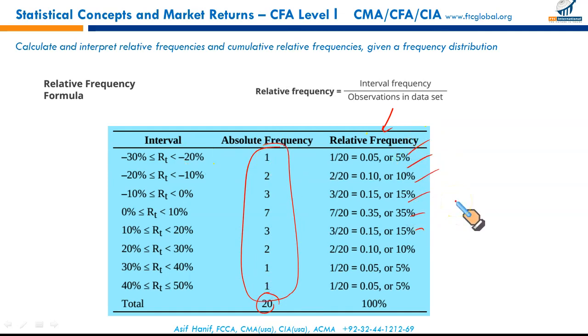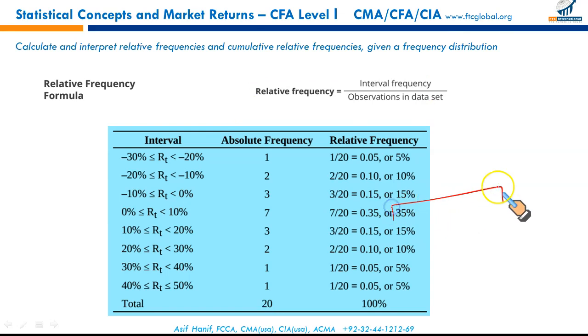We need to calculate relative frequency, and we have already used this formula in the previous slide, so we can just jump ahead. What you need to notice in this slide is that this class has the highest number of values in this particular interval. The interval with the greatest frequency is referred to as the modal interval. It's called the modal interval, or mode, represented by this sign in statistics.